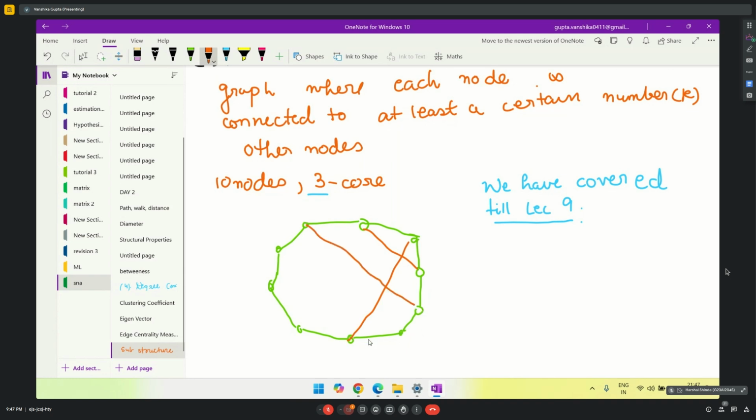This is connected to 1, 2. Let me connect it to 1 more, 3. This is already connected to 3. If I need to connect, let me connect it to 3: 1, 2, 3. This node is also connected to 3. This is also connected. Now this currently is a 3-core graph. Each node is connected to 3 other nodes.